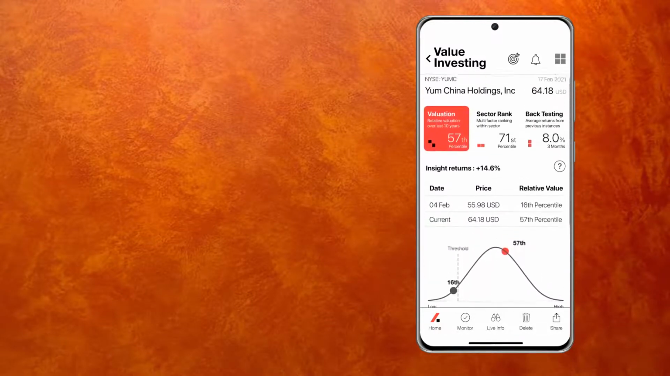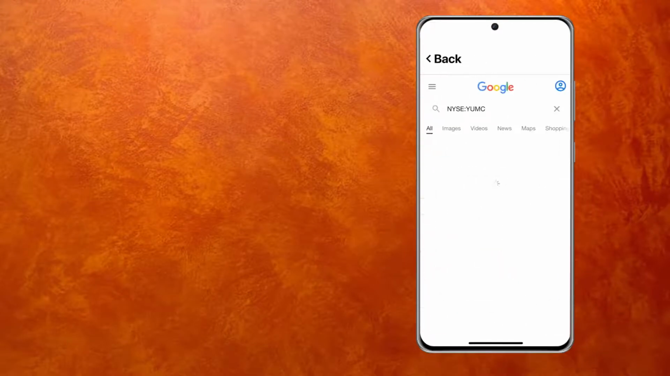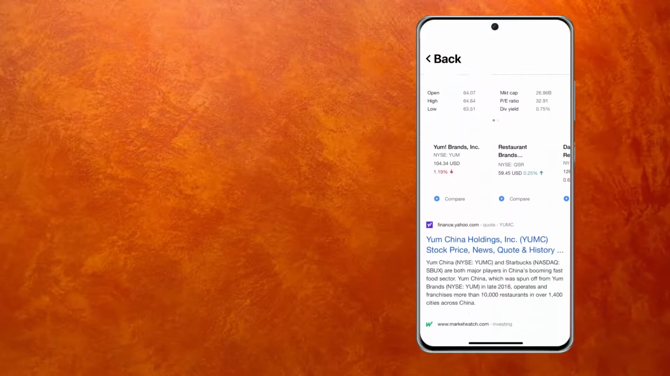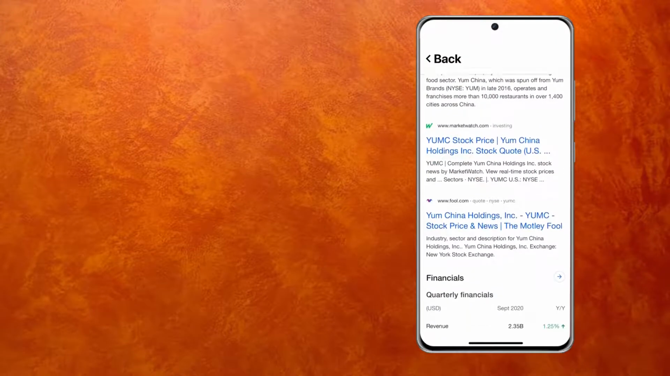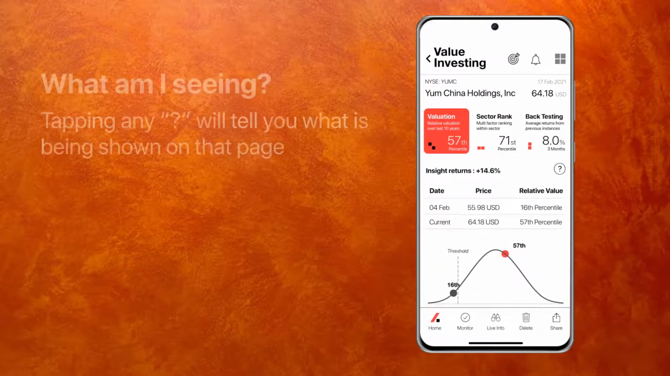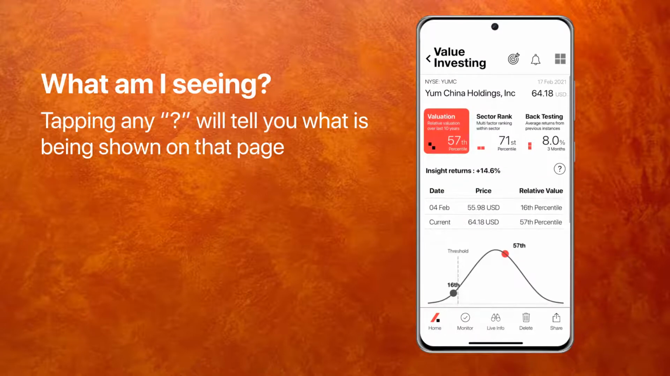If I want to know more about the company, I can click on live info at the bottom. And that takes me to Google Finance, and I can look at news and any other articles on the company. You're still in the app, so you can very easily go back. So as you can see, it's very easy to understand, very easy to follow.